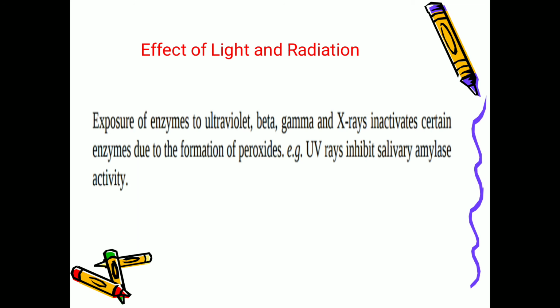And next is product concentration. With the increase in the product, the rate of the reaction will get decreased. Next is time. Under ideal conditions, that is optimum pH and temperature, if you are maintaining, the time required for that reaction will be less. Next is effect of light and radiation, that is UV, beta and gamma X-rays will deactivate the enzyme so that there is no reaction at all. All these factors will affect.